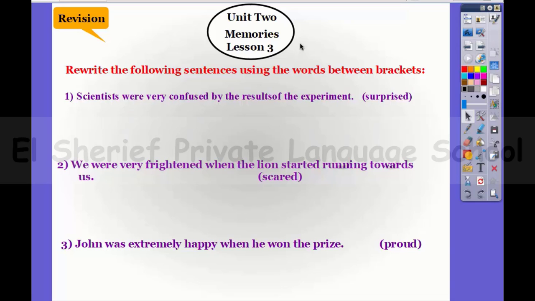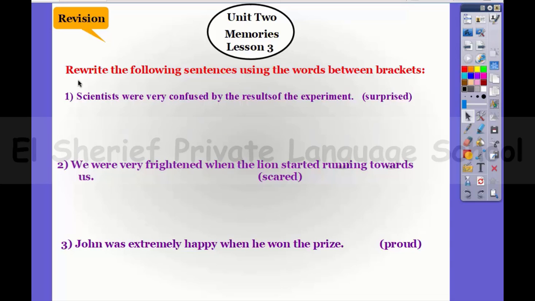Hello everyone, today we're going to study lessons 3 and 4 of Unit 2 titled Memories. So before doing anything we have to do a quick revision on what was previously discussed.